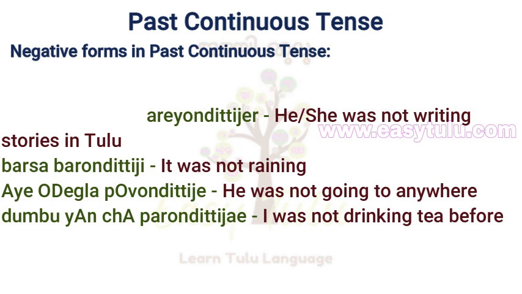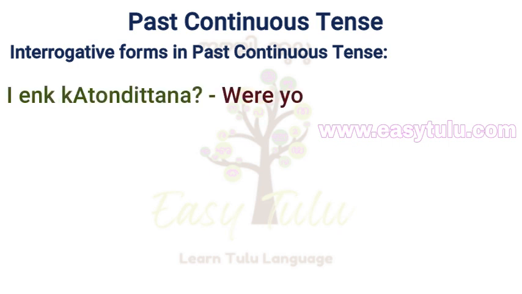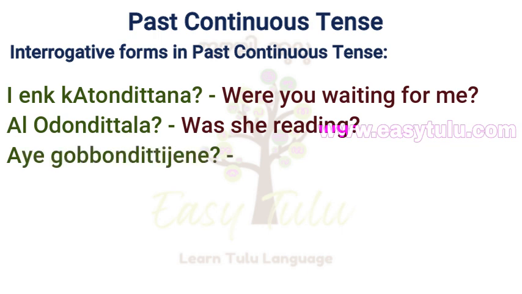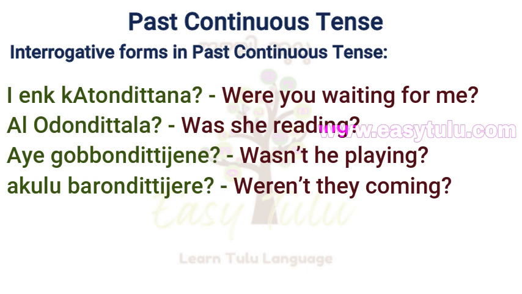Okay, now let us see interrogative sentences in past continuous tense. Ee ink kaatondittana, were you waiting for me? Al odondittala, was she reading? I gobbondittijene, wasn't he playing? Akkulu barundittijere, weren't they coming?